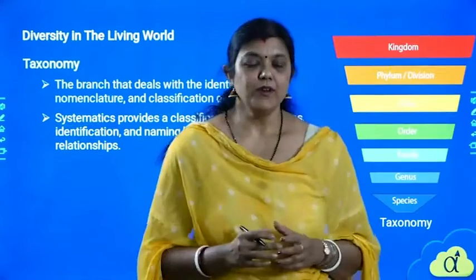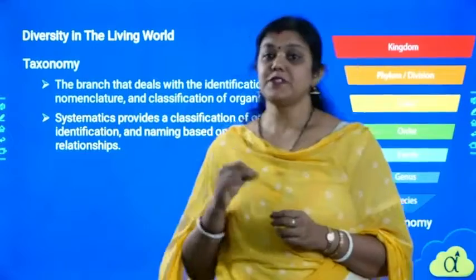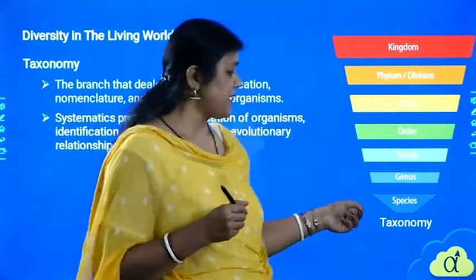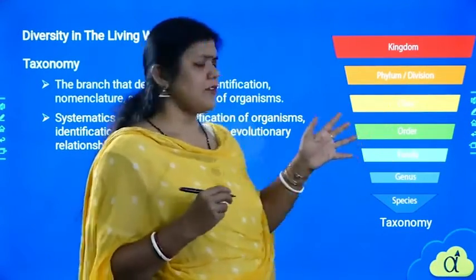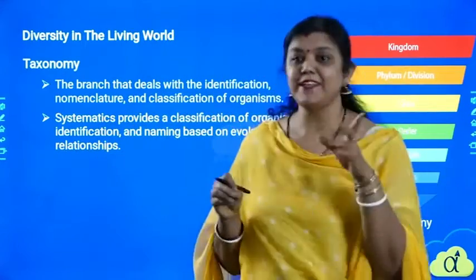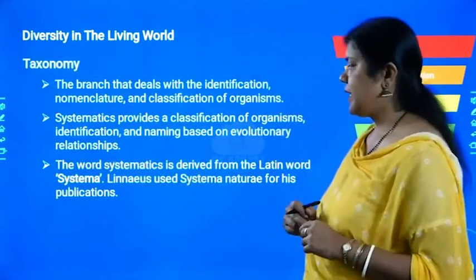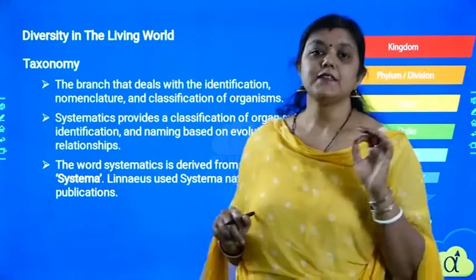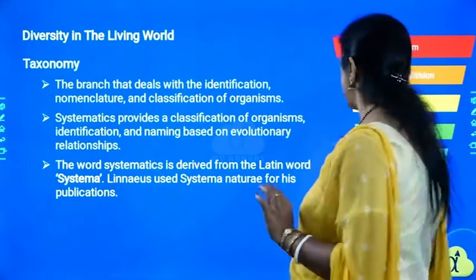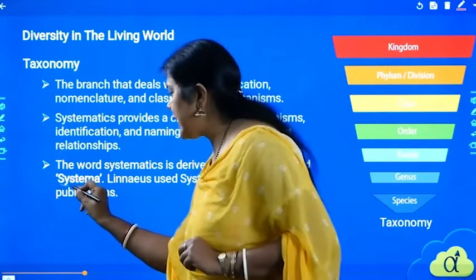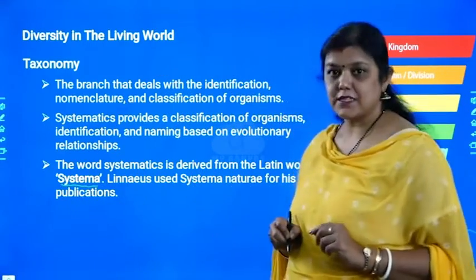Okay. So now the system of classification, which tells us what this particular chart is showing: species, genus, family, order, class. If you get confused, wait for some time. I'll explain each one of them clearly to you. Now, the word systematics is derived from a Latin word called Systema.